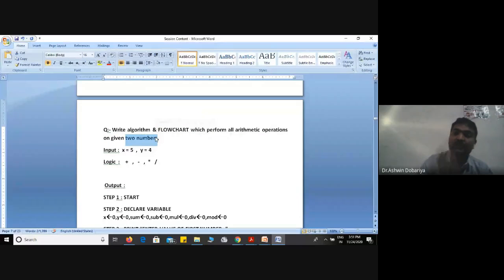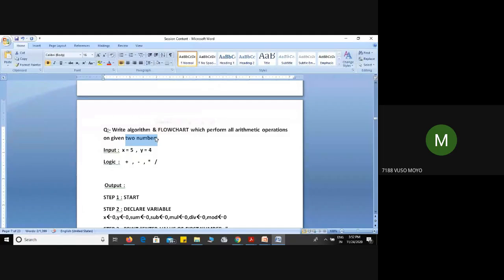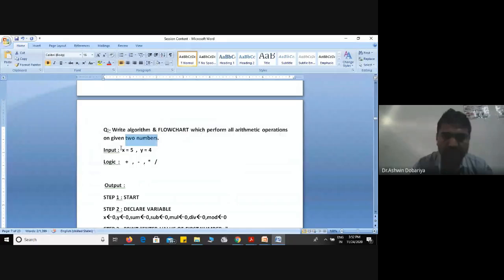It means how many values do we have to give as an input in this program? Two values. So let us consider that x and y, two variables, will be given as input. And once we give the input, then based on those values, we have to perform all these operations.